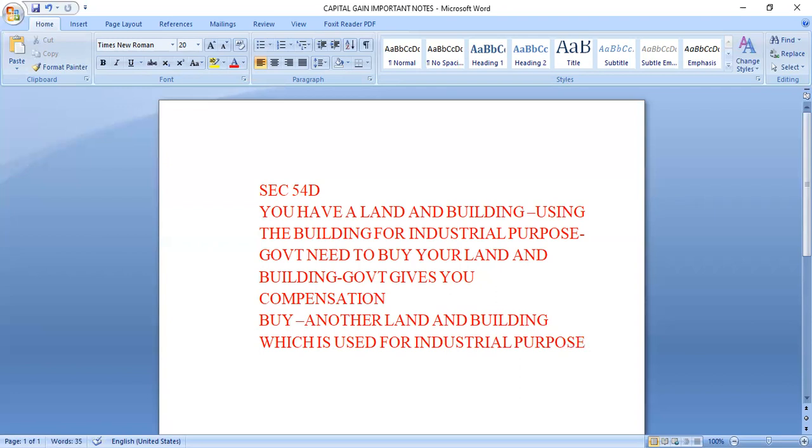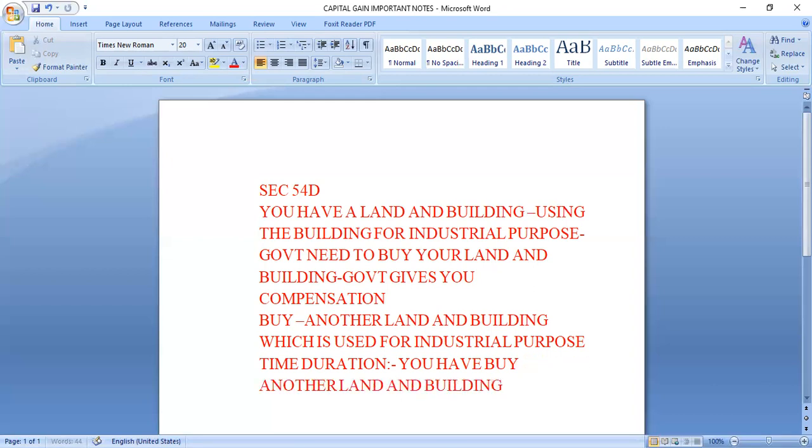Then what is the time duration? You have to buy another land and building within 3 years after receiving compensation. So to get the exemption under section 54D, you have to buy another land and building within 3 years after receiving compensation.